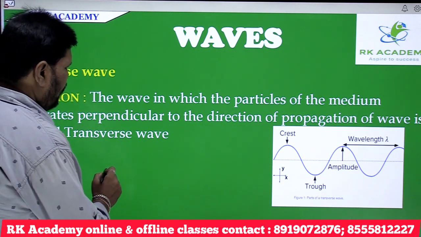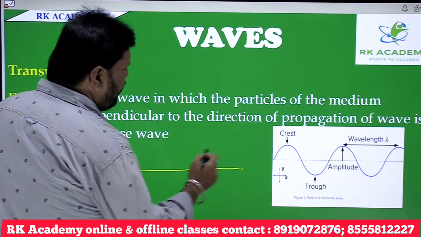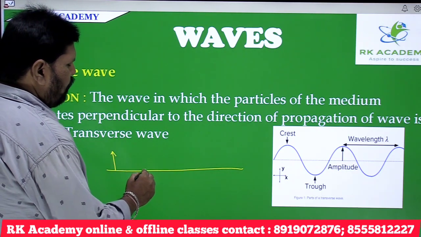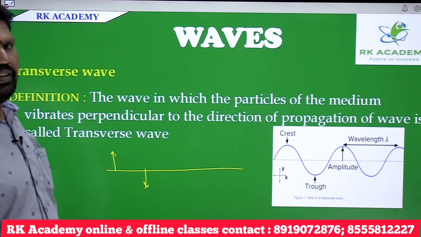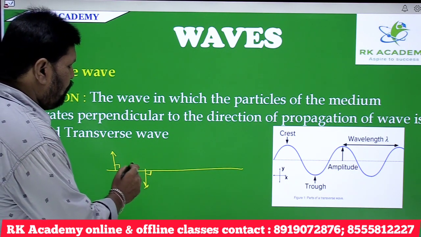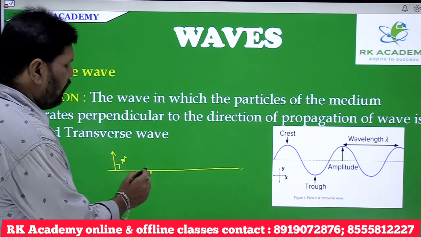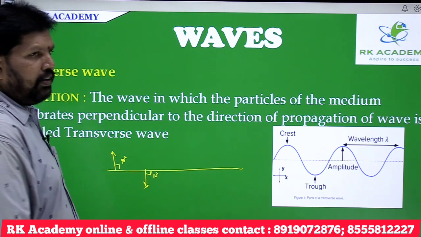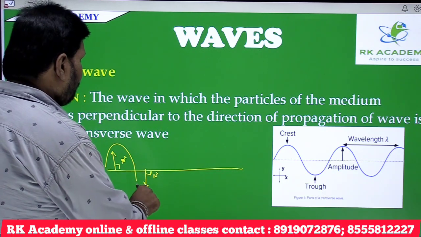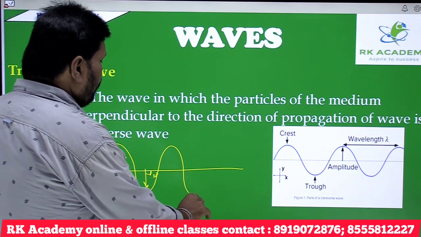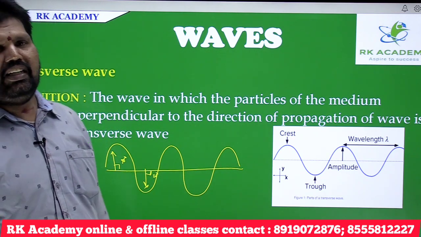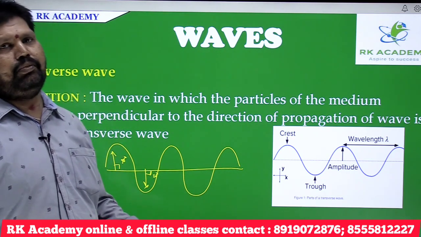In the sense, if a wave is propagated in this direction, the particles of the medium vibrate perpendicular to the direction of propagation of the wave, perpendicular meaning making 90 degrees. Then the wave is carried out like this.